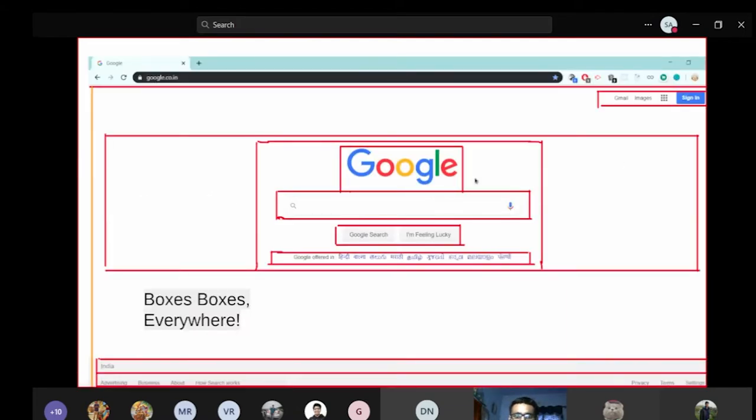Whenever you go on a web page, you can think of breaking all the things present on it into the form of boxes. So this is the outer box. I drew it by hand; I don't know why I didn't use a square, I just used lines. You can see a lot of boxes are there. Inside this, there is another box, and there are two boxes inside one box. So this is the kind of scoping that I was talking about, which we achieve with the help of tags.